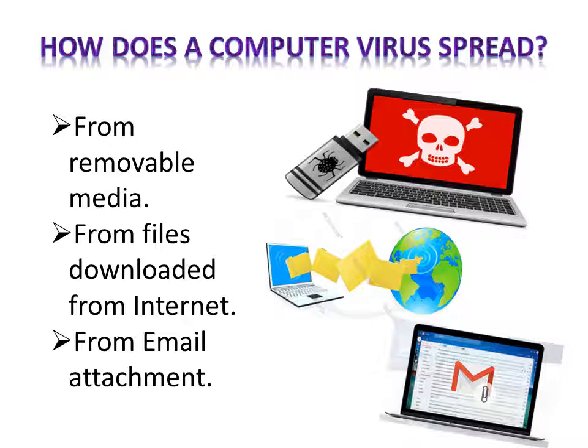Computer viruses usually spread in one of three ways: from removable media like USB, from one computer to another computer by USB; from files downloaded from the internet. If you are downloading a file from the internet, you have to check that you are not downloading a virus with that file. And from email attachments. We have discussed this before.